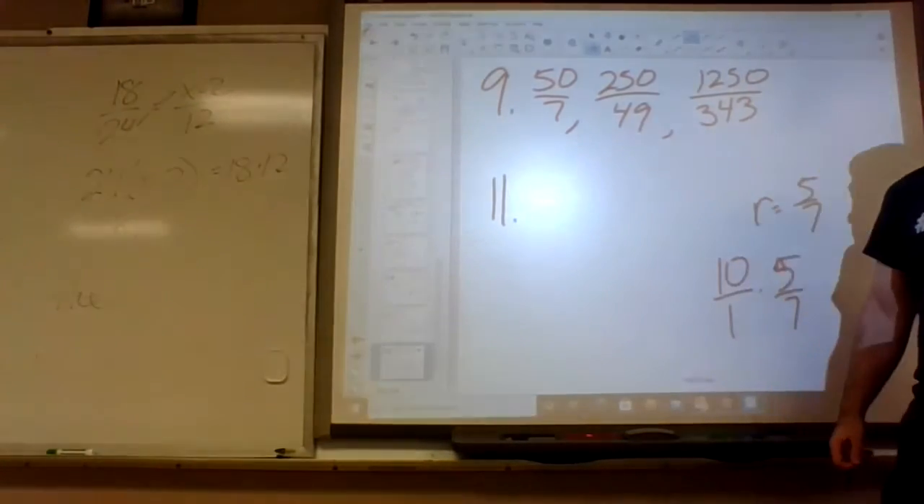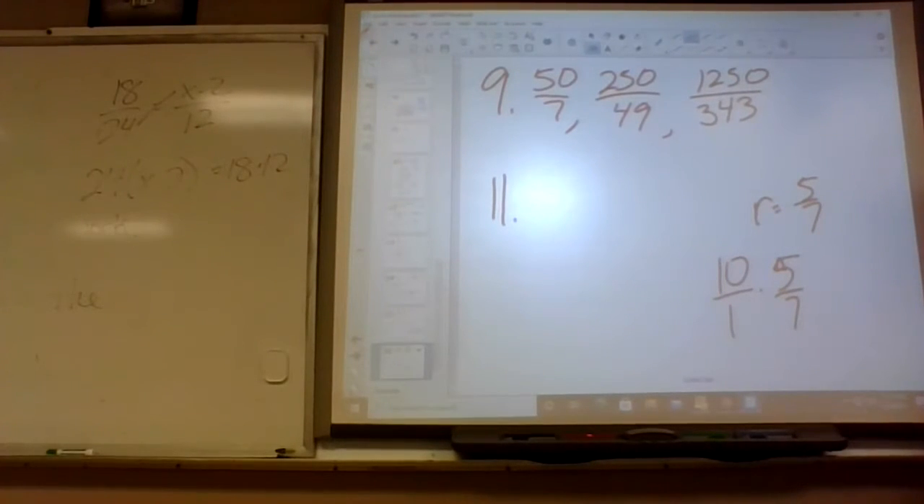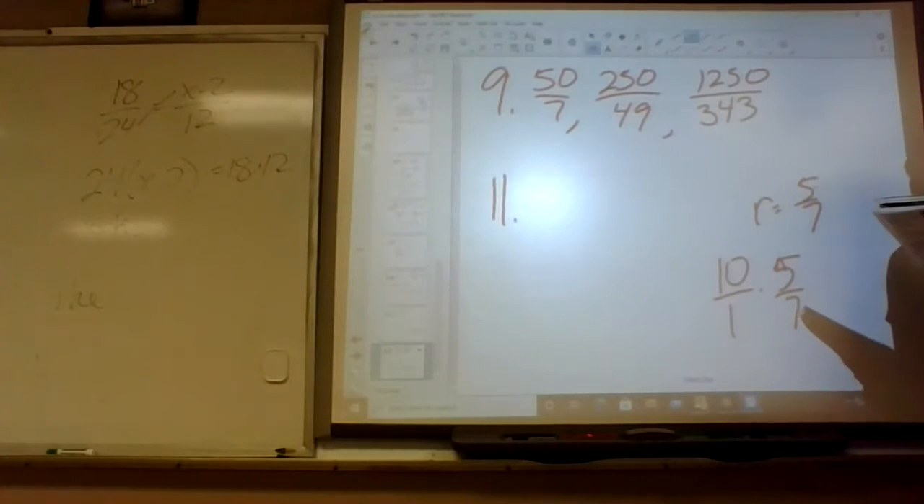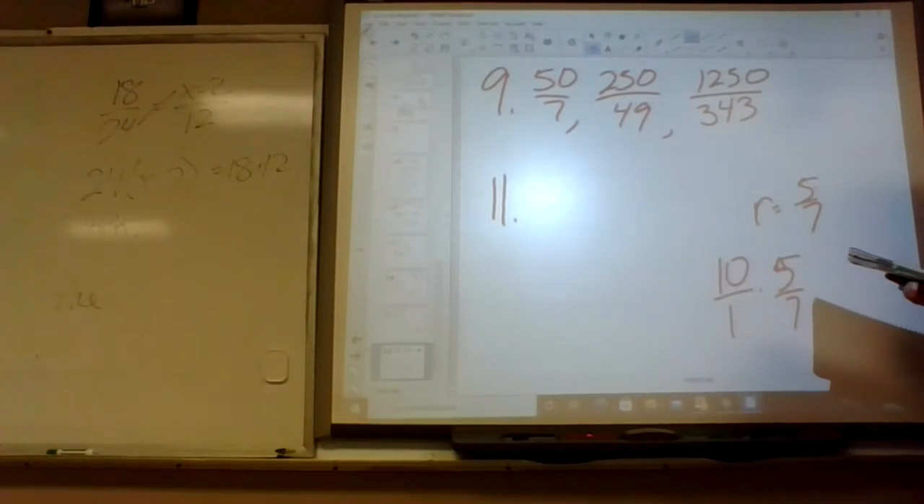I got 49 times 5 is 245. 49 times 7. Did I say 5? But yeah. We're multiplying by 5 sevenths, so top times 5, bottom times 7. Alright. You can just do fraction times a fraction. There's no fraction.